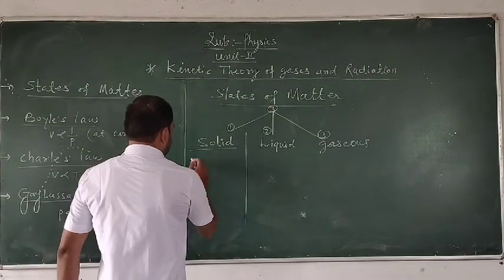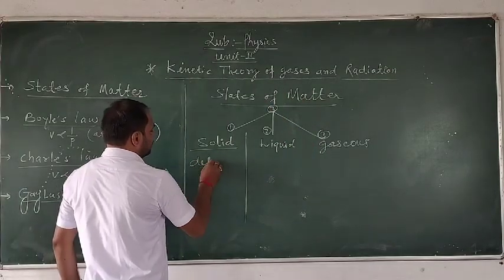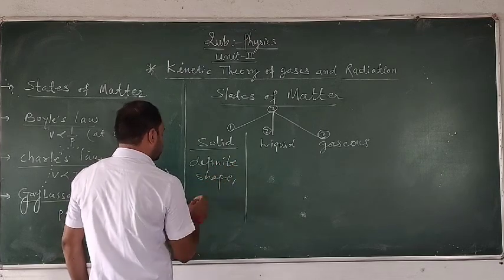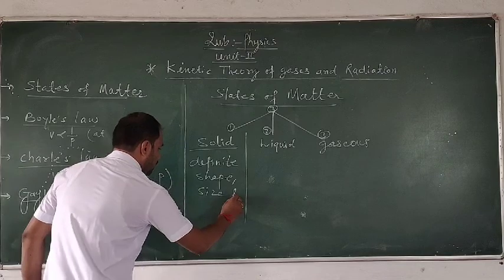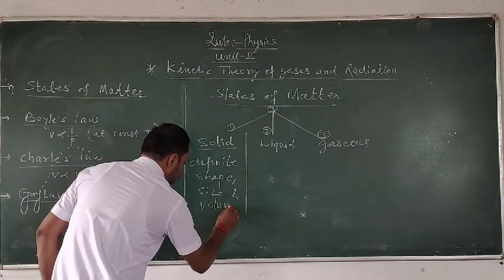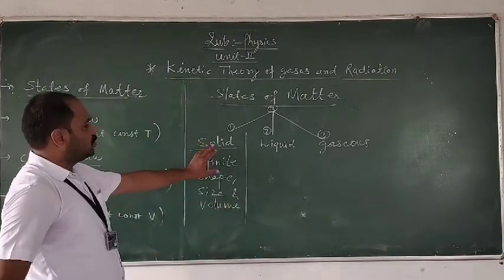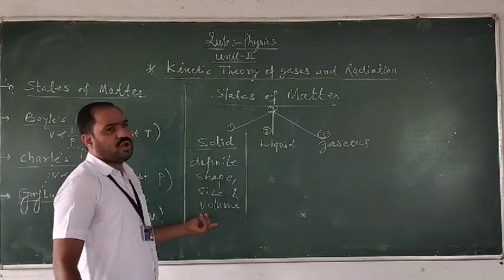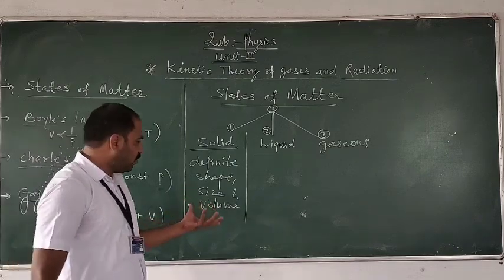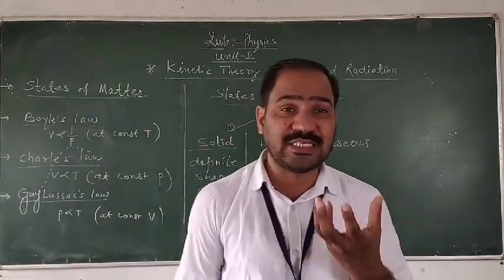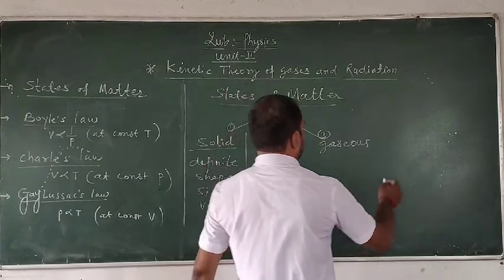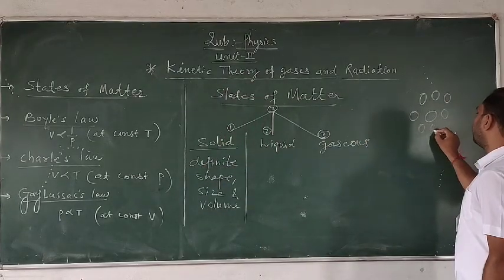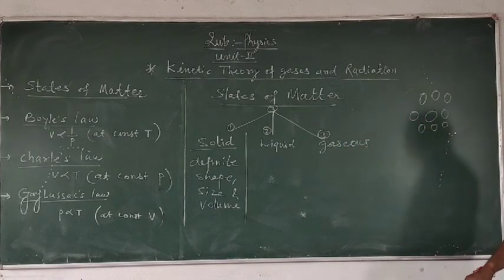Therefore here it will have a definite shape, size and volume. Means in the solid state, the substance has a definite shape, size and volume. Therefore the interatomic spacing, the space between the two atoms. These are the atoms in the solid state.